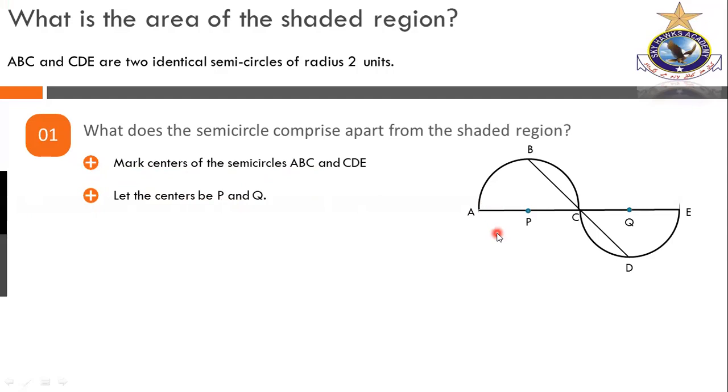We are just twisting the original shape, and after twisting, we can get the center of both the circles, marked by P and Q. This is semicircle ABC, and this is also semicircle CDE, and these are their centers. It's just twisting the things here and there, just to get a clear picture of the story.